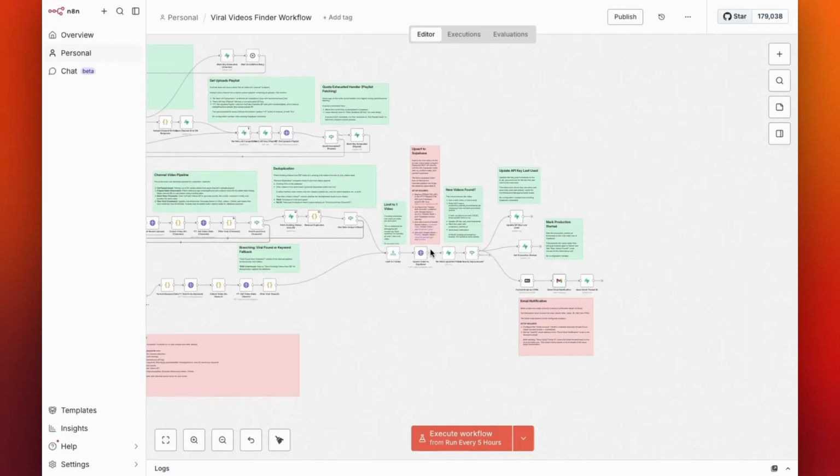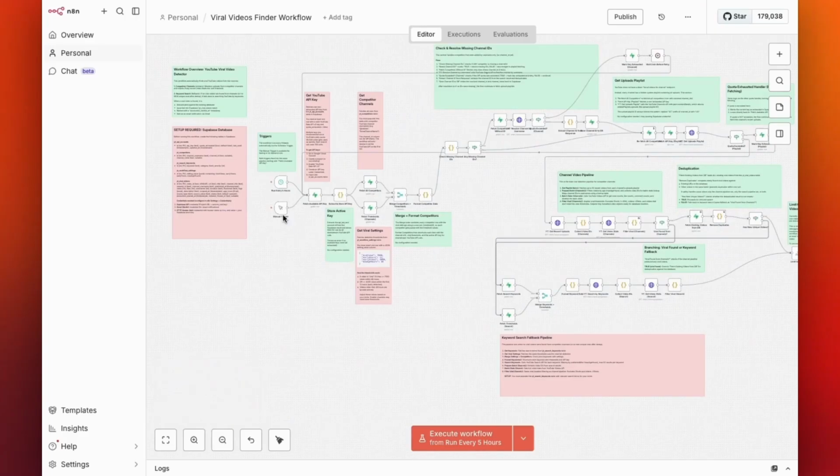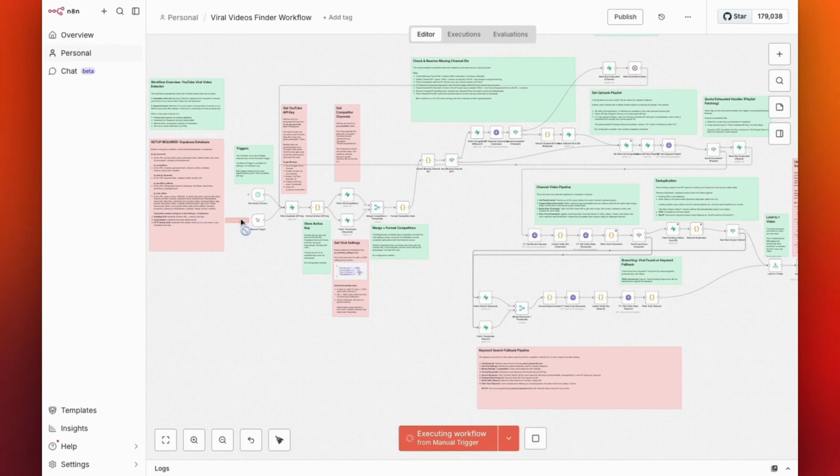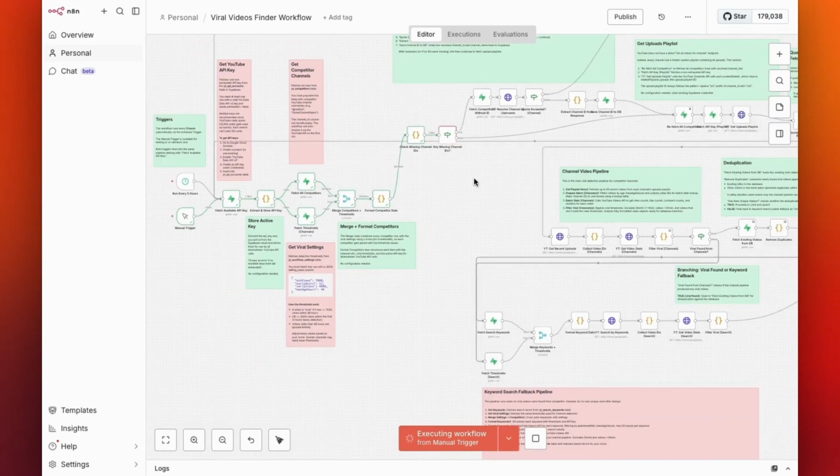Next, go to your workflow settings table in Supabase. Temporarily adjust the viral criteria so we can test whether the workflow runs correctly. Set the minimum views to 300 for now. We are lowering the viral threshold temporarily so the workflow can find a video during testing. Once you've done that, execute the workflow. It should run all the way through and send you an email.